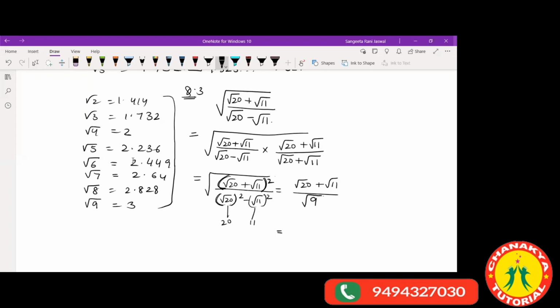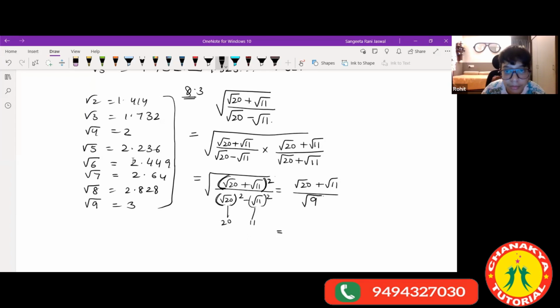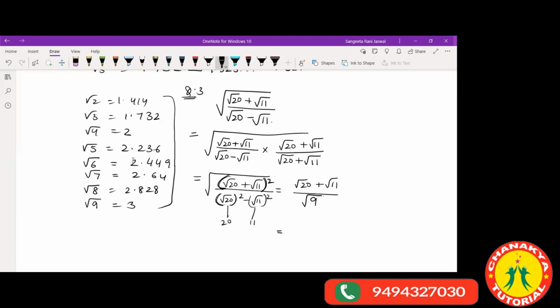I have just rationalized it. See, this was given in the question. I just rationalized with the conjugate of this. This was minus, this was plus. This we usually do. When I did, I got it in this form, a minus b into a plus b, which is a square minus b square. So I wrote it like this. And the numerator is a plus b into a plus b, so that becomes a plus b, the whole square. The whole square part gets removed because of the square root sign. And below, the square of root 20 is 20, the square of root 11 is 11. So that becomes 9, square root of 9.